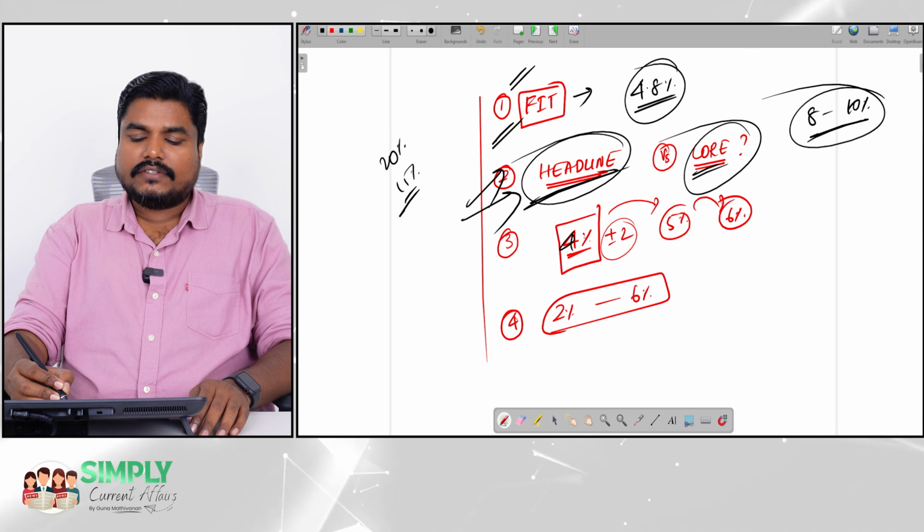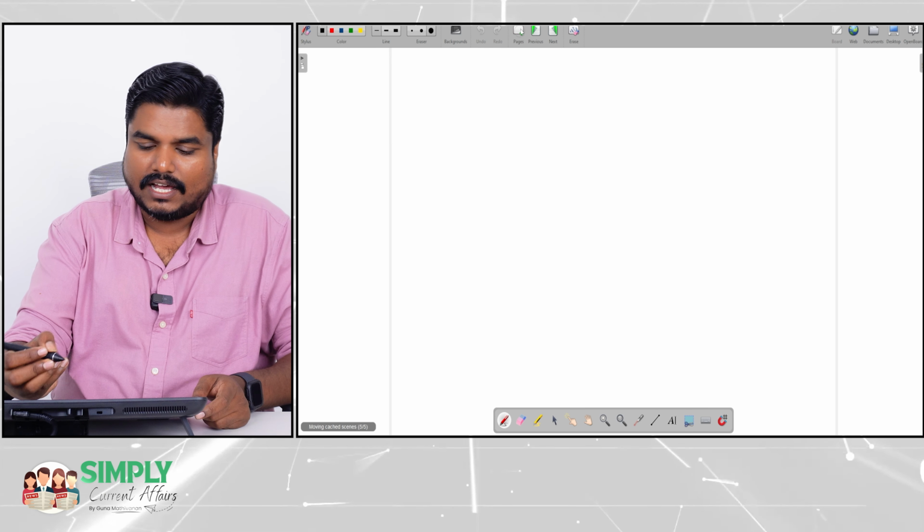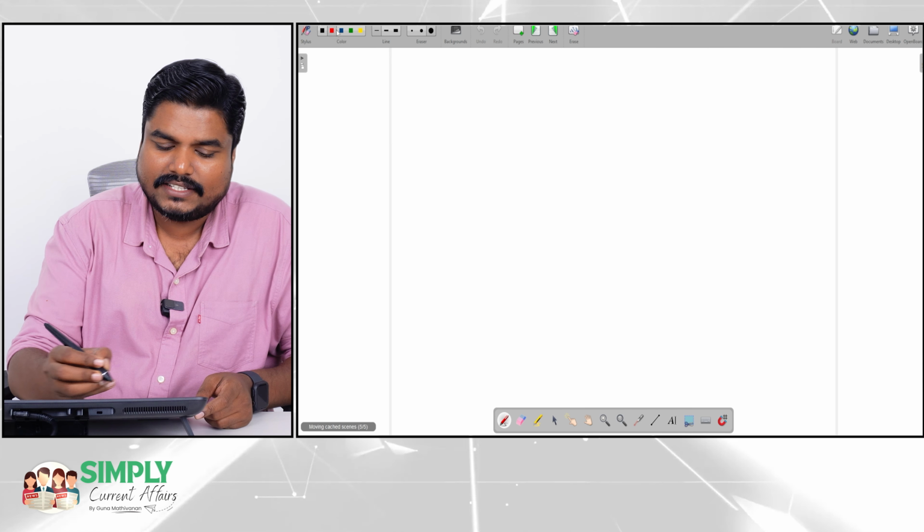The third point is whether we have to continue with this 4% or shall we go to 5% or 6%. Here we will go with RBI. RBI is a very technical body. In its study, RBI has revealed that for the Indian economy, when inflation is in and around 4%, India is able to achieve zero output gap.